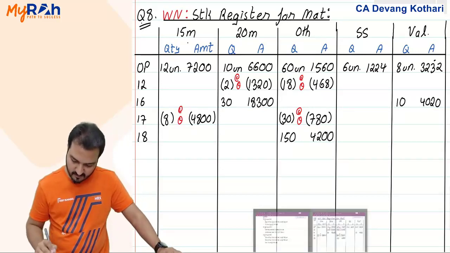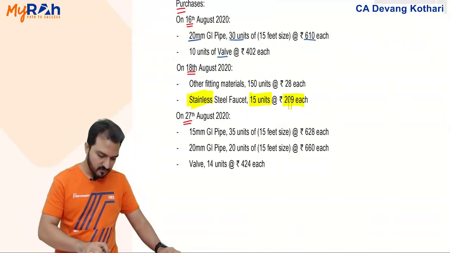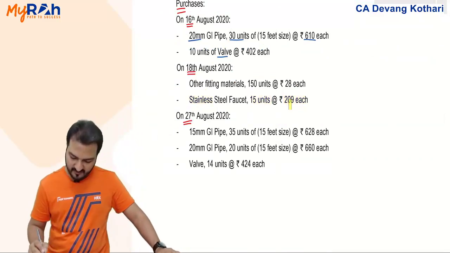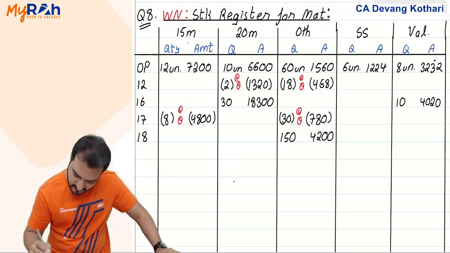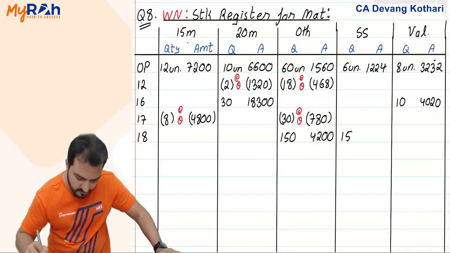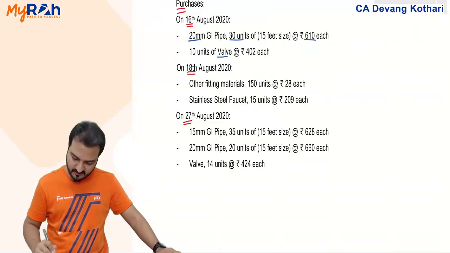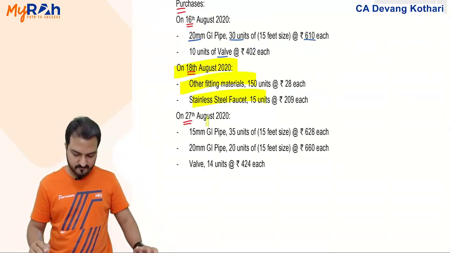Yes. Also on 18th August, stainless steel 15 units at 209. 15 units into 209 is 3135 on 18th August for SS. 15 units, 3135 is a fresh purchase here. Okay, that completes my story of the 18th August purchase.